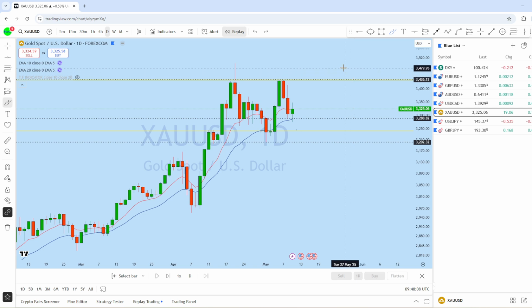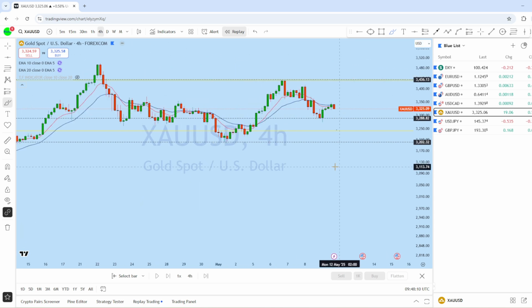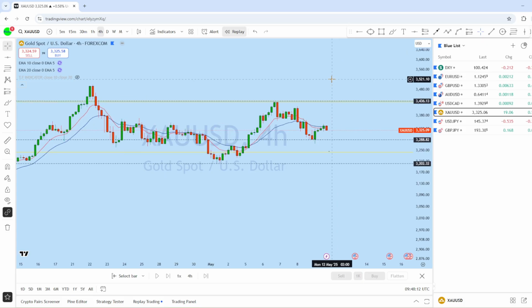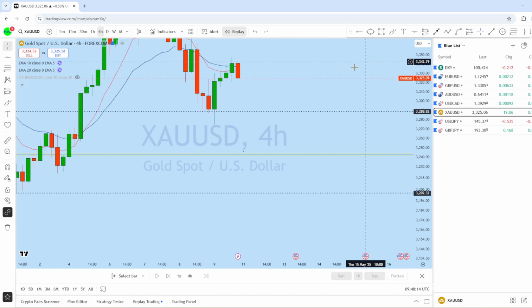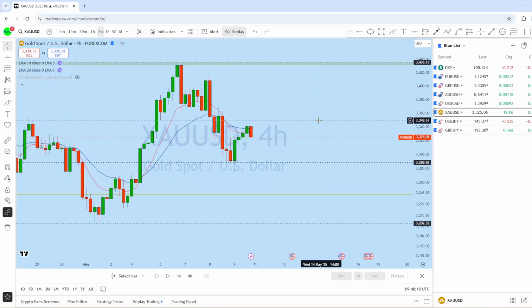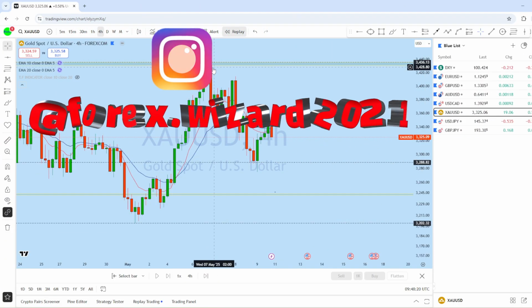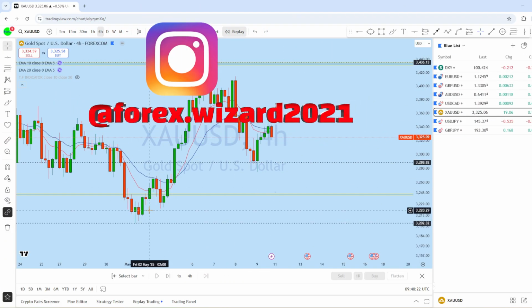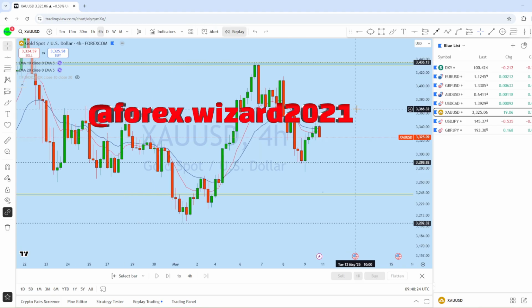Now looking at the 4-hour chart here, what we can see from the intraday perspective on XAU/USD is that the market is currently a bear market, and at the same time the long-term trend is bullish.